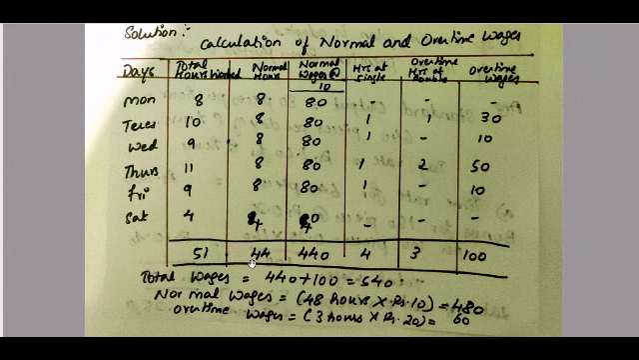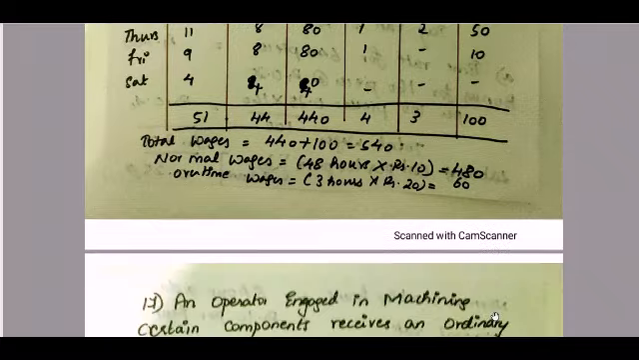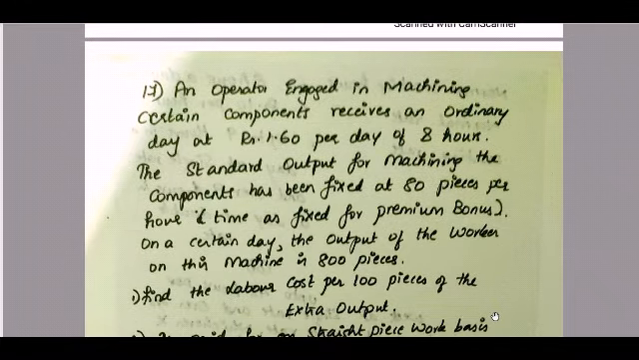Or if you look into the table itself, you can write, so normal wages is 44 hours plus the hours at single rate, which is 4. 44 plus 4, 48 hours into 10 rupees. Even for a single rate we are paying 10 rupees, and for normal hours also we are paying 10 rupees. So 48 hours into 10, 480. Overtime wages is 3 hours, which is equal to 20 rupees, 60 rupees. So now let us move on to our next question.